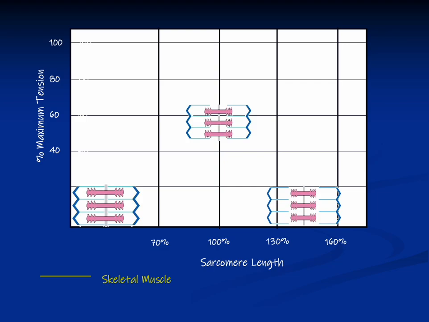So let's look into what kind of things might affect stroke volume. So this slide takes us back to our discussion of skeletal muscle, and you'll recall with skeletal muscle, we talked about one of the things that can affect the force of contraction is the sarcomere length prior to stimulation. And what we said is that within our body, our skeletal muscles are arranged in such a manner that they typically are around their optimal length.